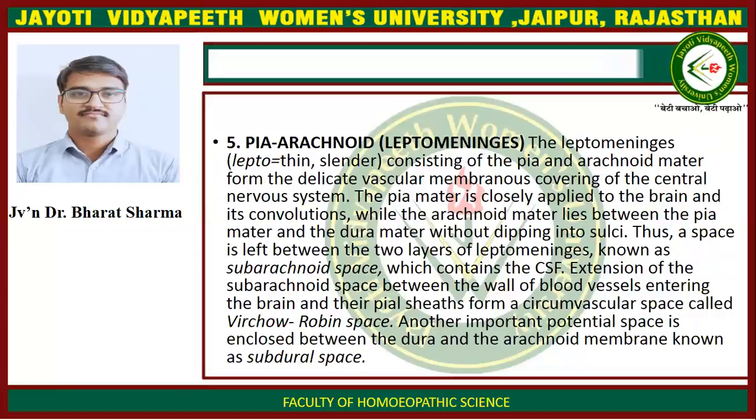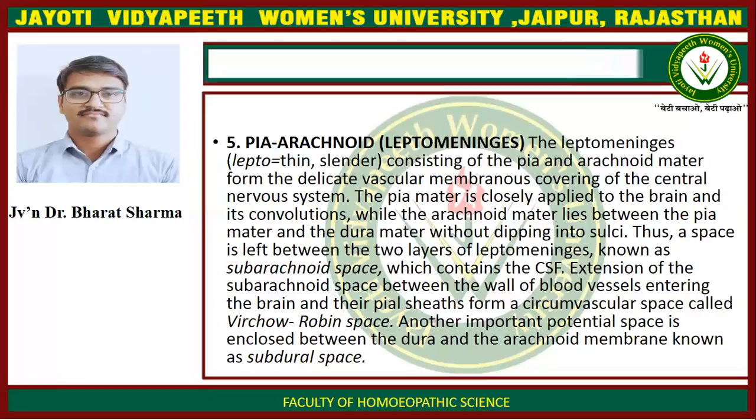Pia arachnoid or leptomeninges. The leptomeninges consisting of the pia and arachnoid matter form the delicate vascular membranous covering of the central nervous system. The pia mater is closely applied to the brain and its convolutions while the arachnoid matter lies between the pia mater and the dura mater without dipping into sulci. Thus, a space is left between the two layers of leptomeninges, known as subarachnoid space, which contains the cerebrospinal